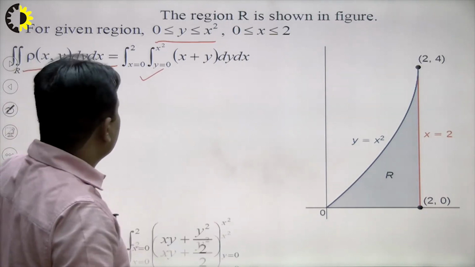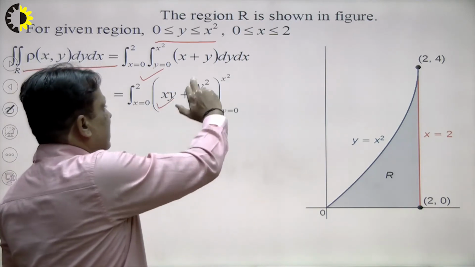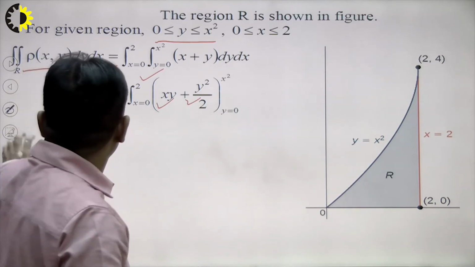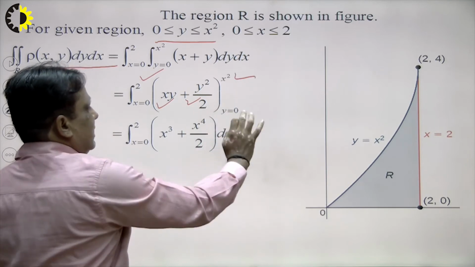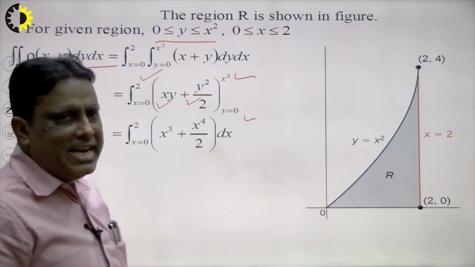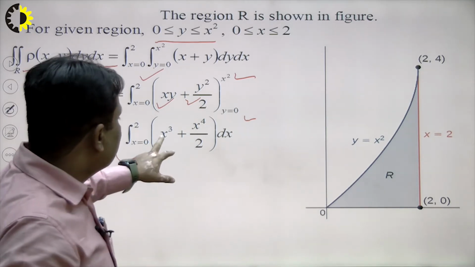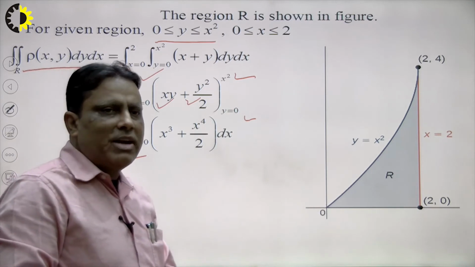We see very carefully. The integration of x is xy and the integration of y is y square by 2, upper limit minus lower limit. Now we integrate with respect to x here, and the limit of x is 0 to 2. So the integration of x cube is x to the power 4 by 4 and the integration of x to the power 4 is x to the power 5 upon 5.